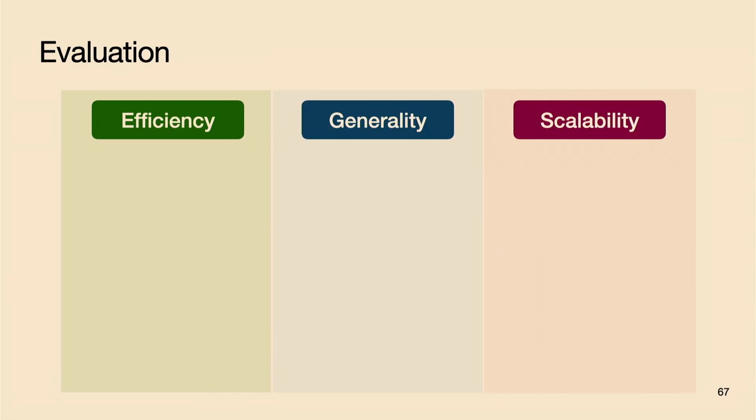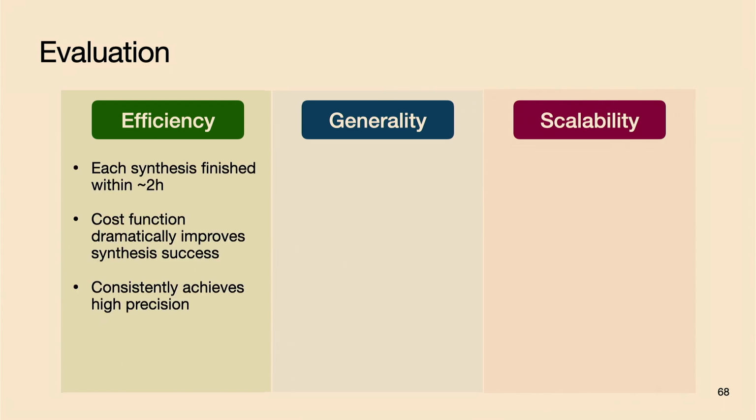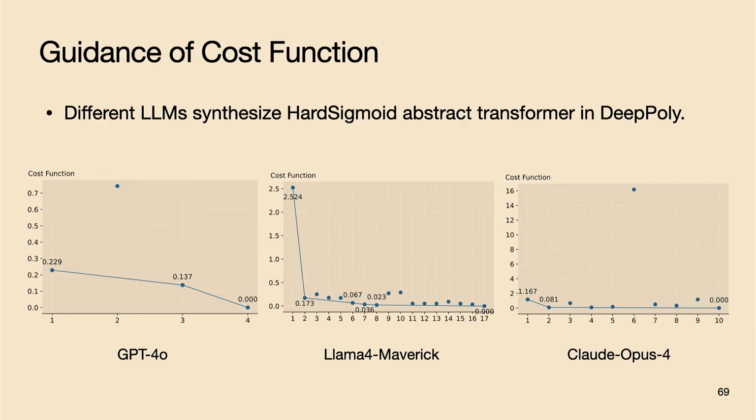In the end of our experiments, we do the evaluation through three metrics: efficiency, generality, and scalability. For efficiency, we observe that each synthesis will finish within around 2 hours maximum. During this process, our cost function plays an important role and improves synthesis success. And in the end, the results we get consistently achieve high precision. Here are some examples. This is the decreasing trajectory of the cost function. The x-axis is the number of iterations, and the y-axis is the value of the cost we got within that round.